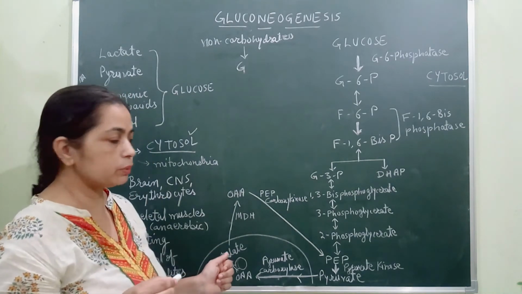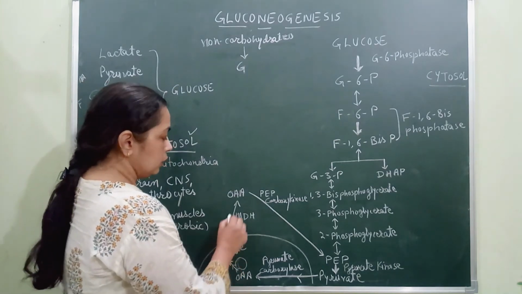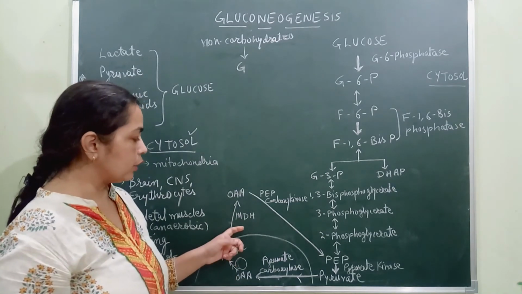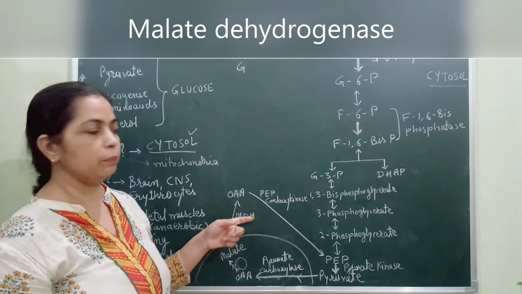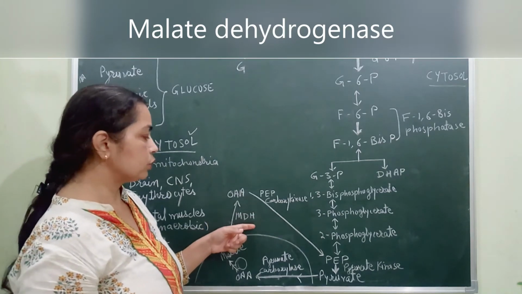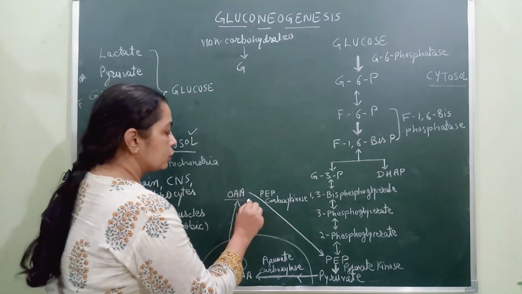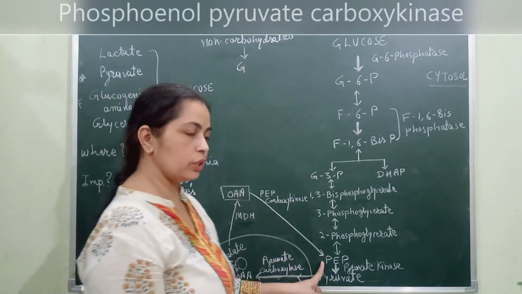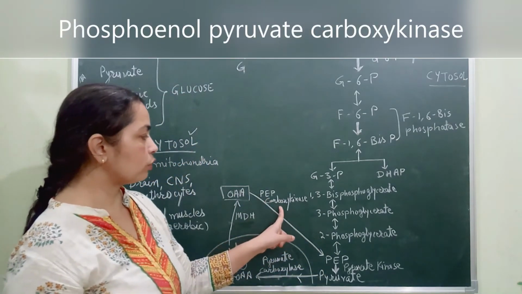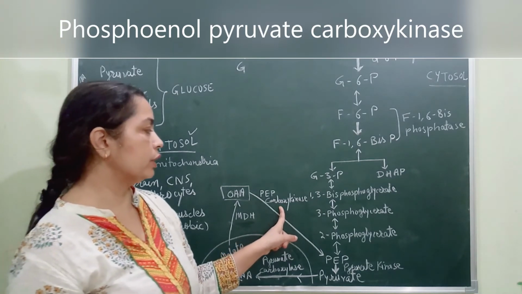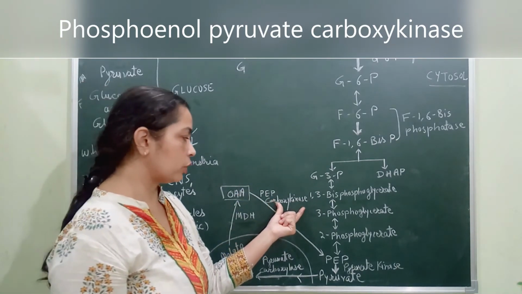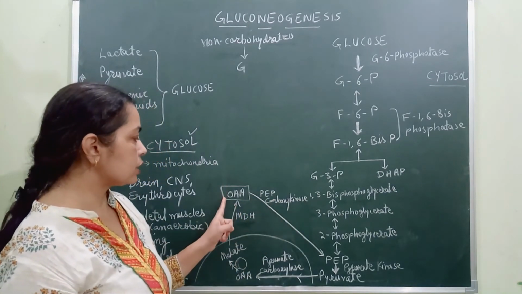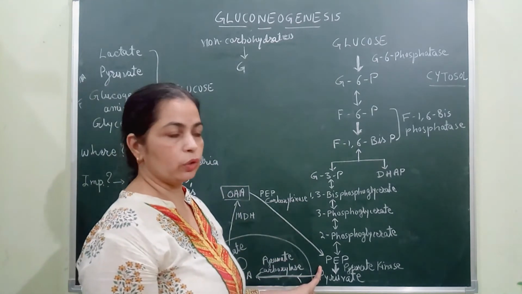Malate comes out from the mitochondrial membrane into the cytosol, and with the help of the enzyme malate dehydrogenase it forms oxaloacetate again. This oxaloacetate gets converted into phosphoenol pyruvate in the presence of the enzyme phosphoenol pyruvate carboxykinase, an important enzyme which helps convert oxaloacetate into phosphoenol pyruvate.